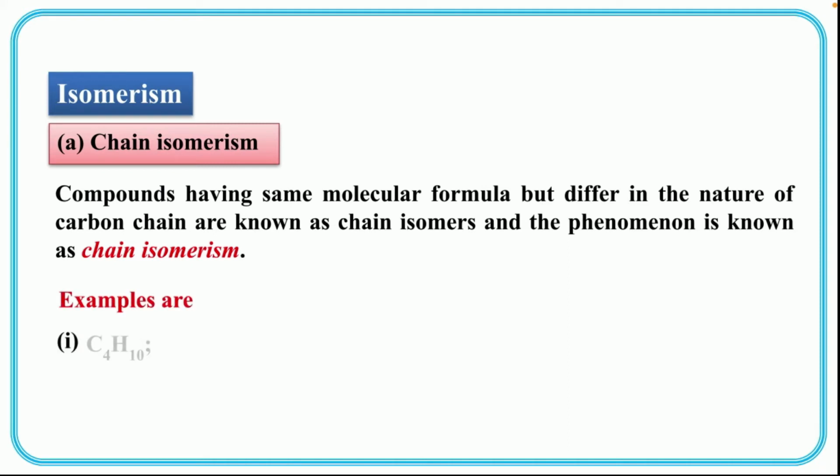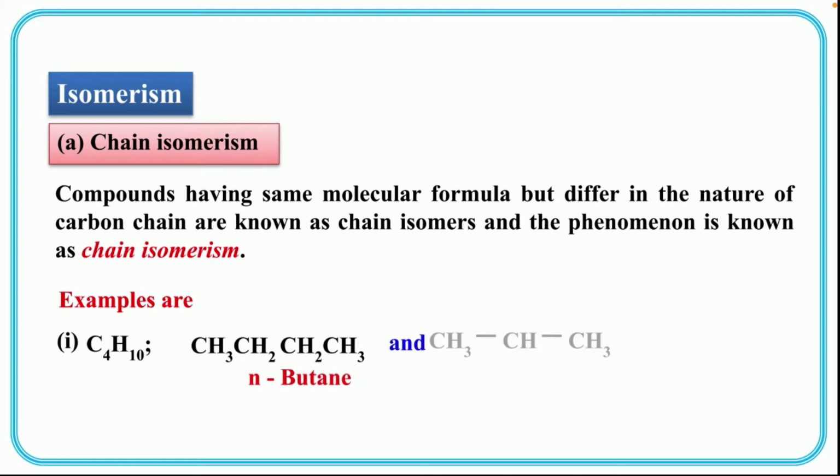Examples: first one, if you consider a molecular formula C4H10, it can be represented as CH3CH2CH2CH3. What will be the name of the compound? Yeah, it is n-butane. And we can also represent it as CH3CH(CH3)CH3, with CH3 as a substituent.